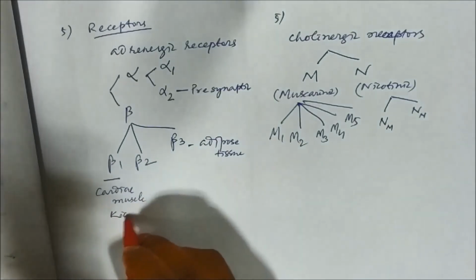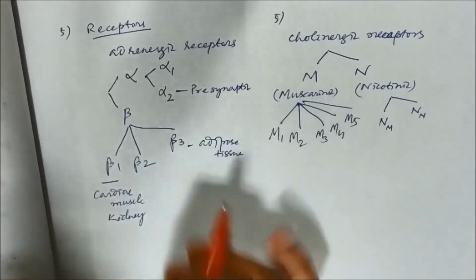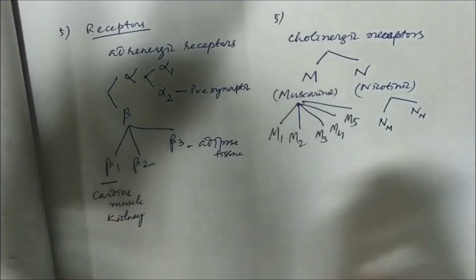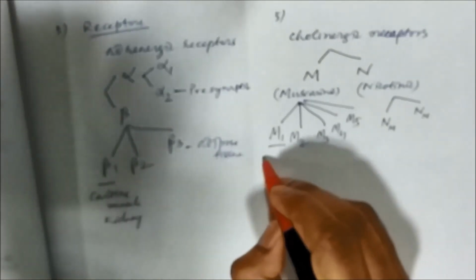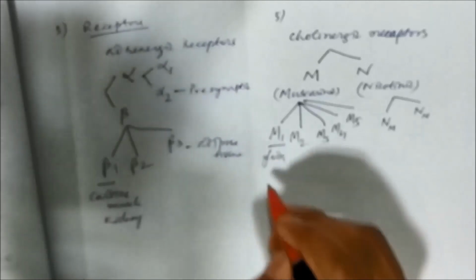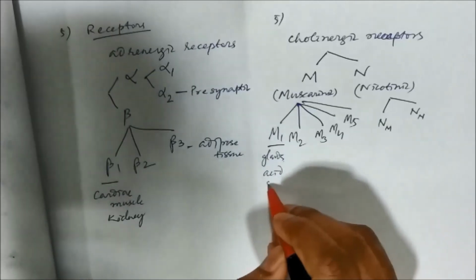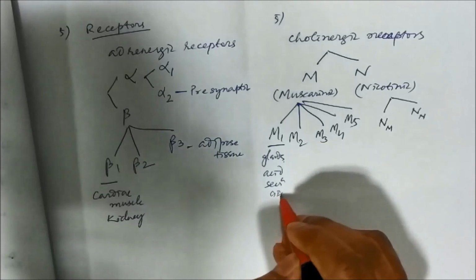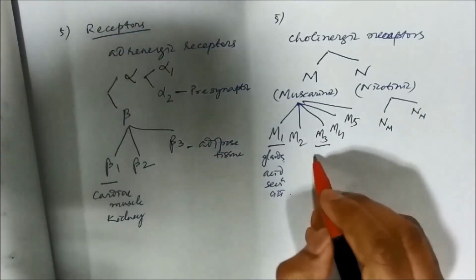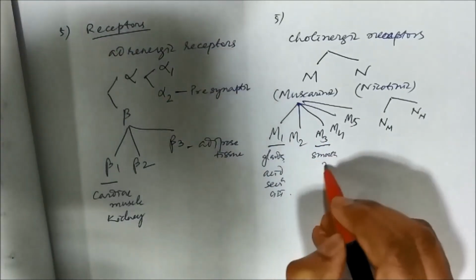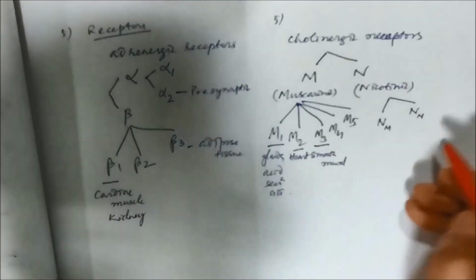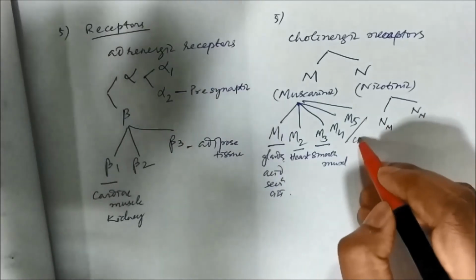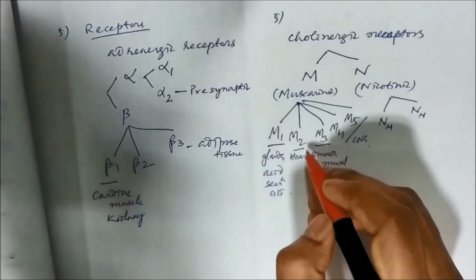and kidney. While discussing all the organs, we will discuss all the receptors in detail. M1 is present in glands, mainly acid secretion in the GIT. M1 and M3 are present in smooth muscles, M2 is present in the heart, and M4 and M5 are mainly in the CNS.